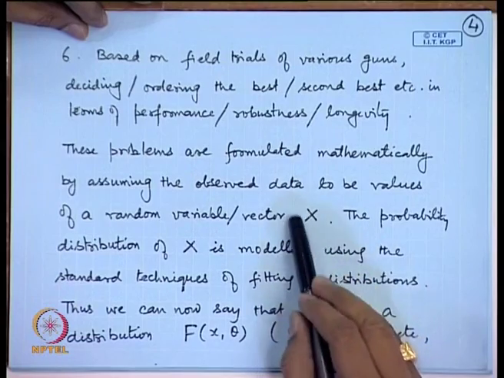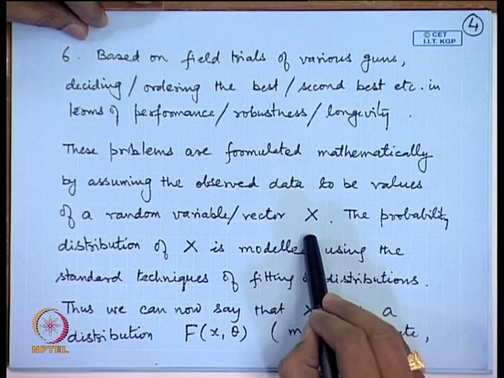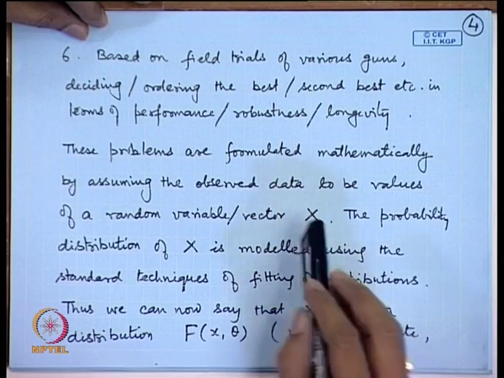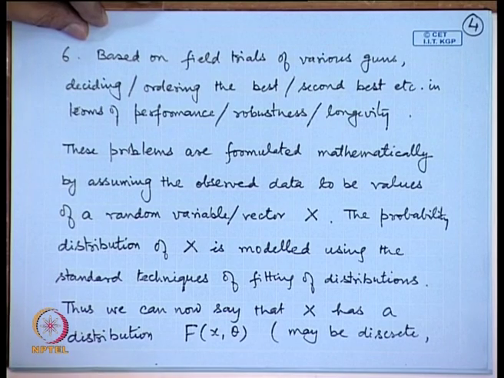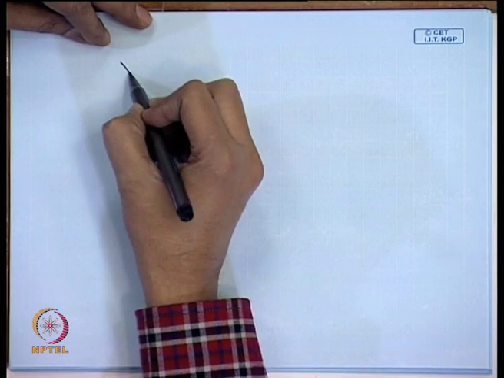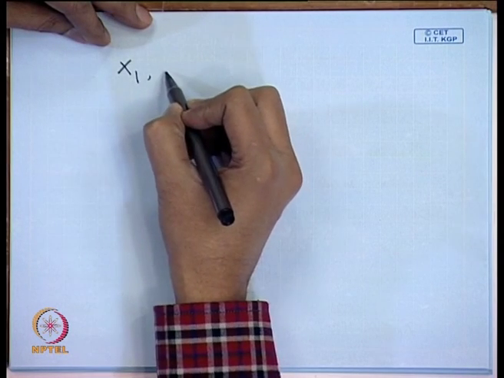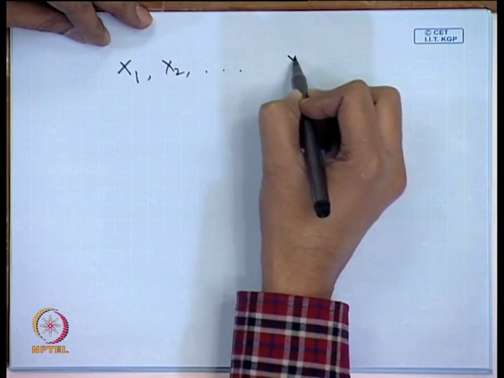The statistician treats these values as the values of a random variable. We use a notation, say capital X, which denotes the random variable whose observed values are given to the statistician by the end user. We call the values x1, x2, up to xn.